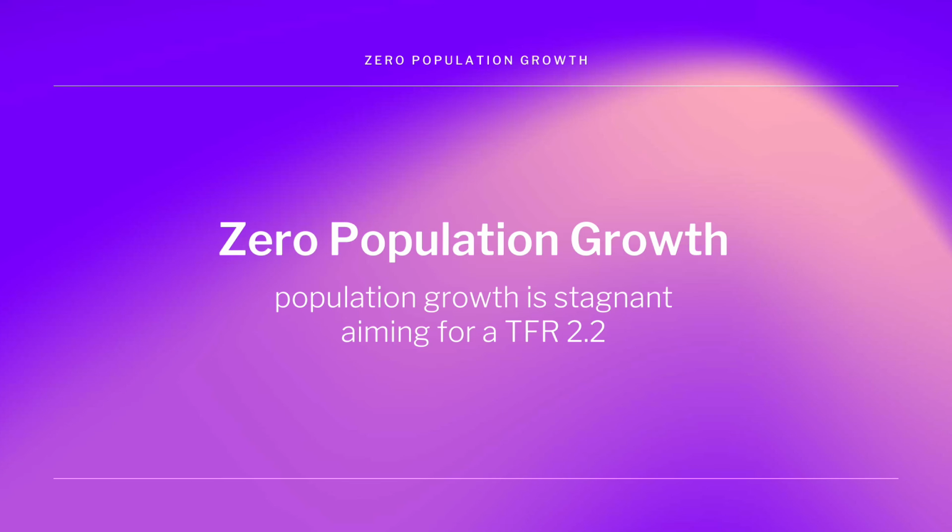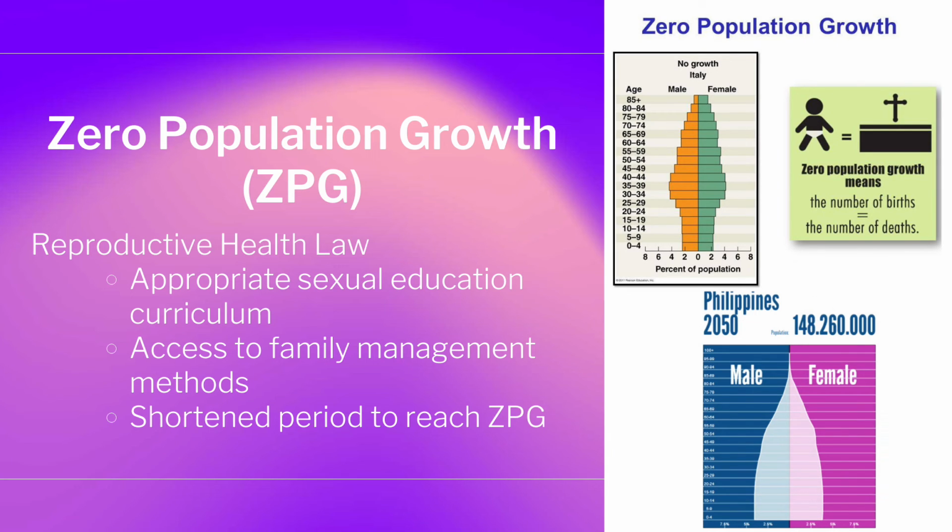The Philippines is aiming for zero population growth or ZPG, a condition of demographic balance where the number of people in a specified population neither grows nor declines. With a TFR of about 2.2, a couple would only have 2 children. This is predicted to happen by the year 2050. As seen in the 2050 population pyramid, the base is narrow and almost even with the upper part, indicating a stable growth as a result of replacement fertility level in which 2 children replace their parents as a part of the population. The number of individuals moving up to the reproductive period is equal to the individuals being born.